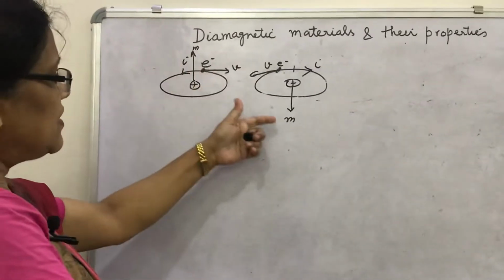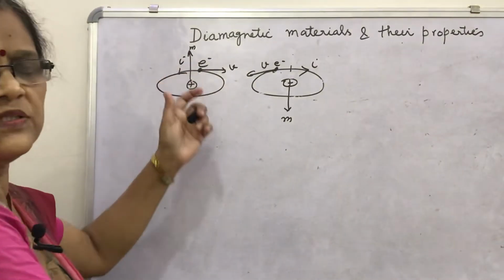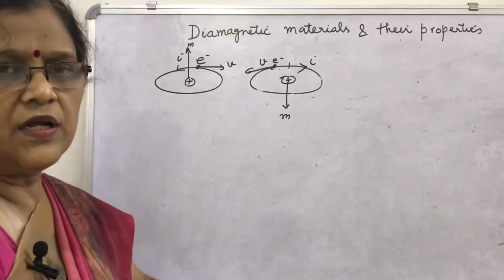Look here that these two magnetic dipole moments are equal and opposite.